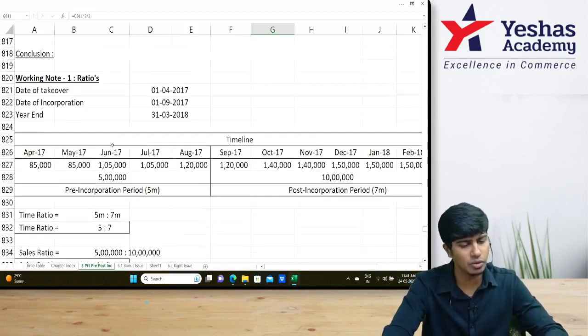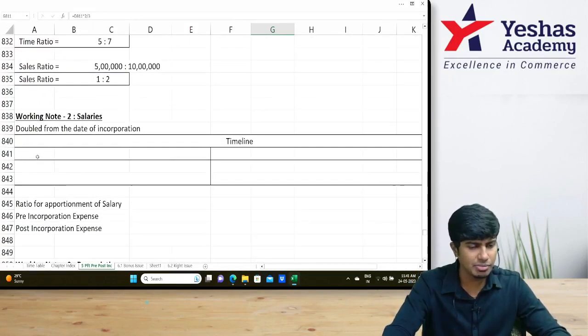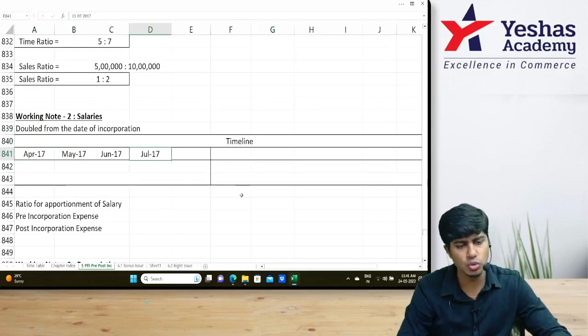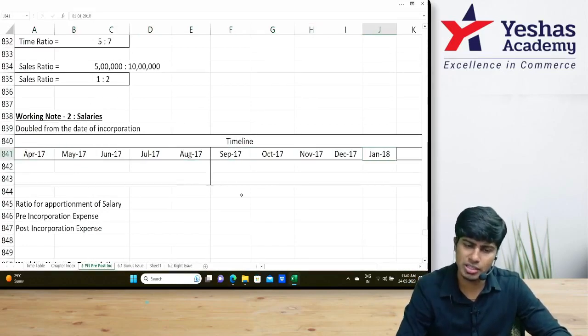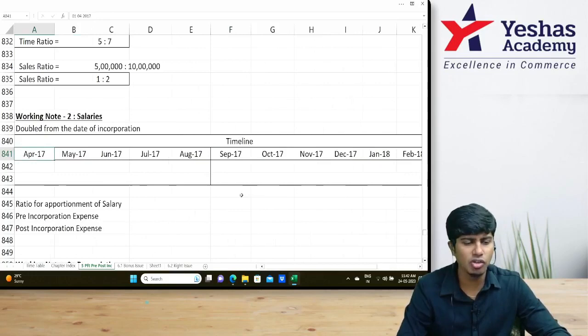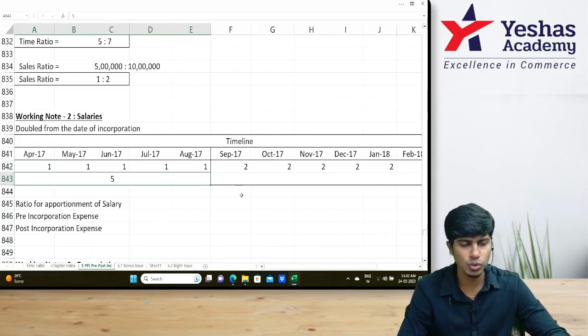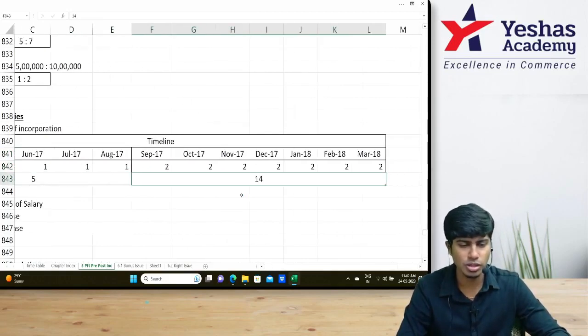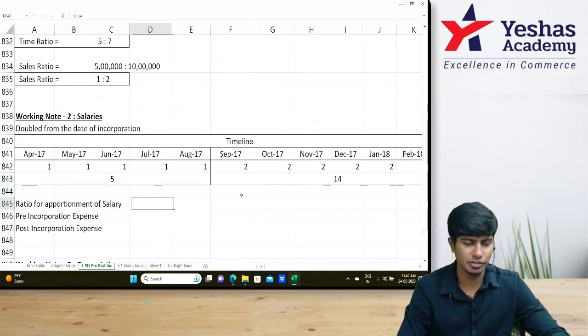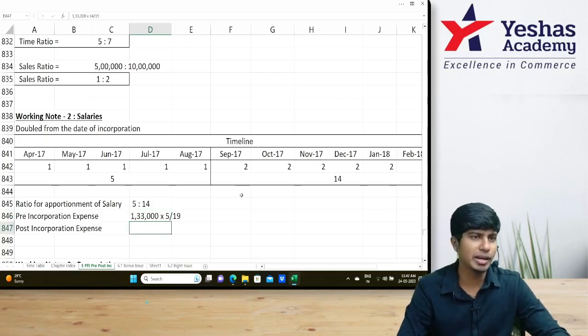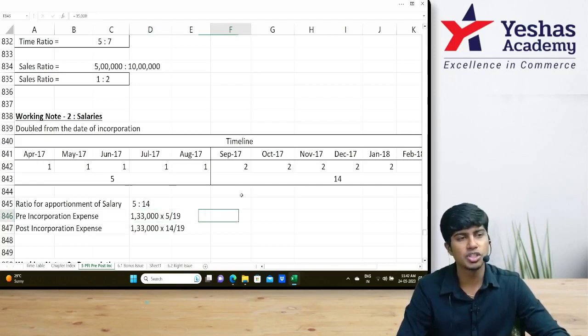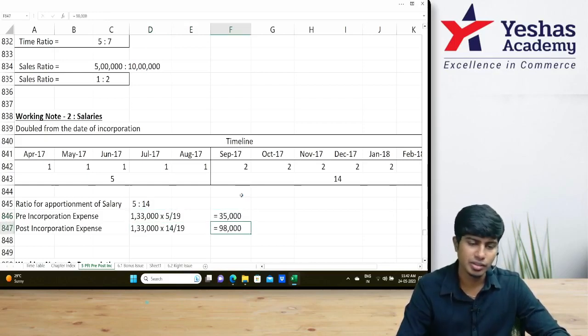Salaries would have to do working. It goes like this. Again, write months: April, May, June, July, August, September, October, November, December, January, February, March. Here it will be 1, 1, 1, 1, 1. Here it will be 2 for all the remaining months. 5 is to 14. So we should split in the ratio 5 by 19, 14 by 19. Amount is 1,33,000. 5 by 19, 14 by 19. How much? 35 and 98.